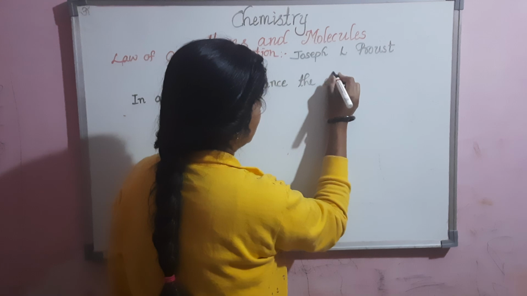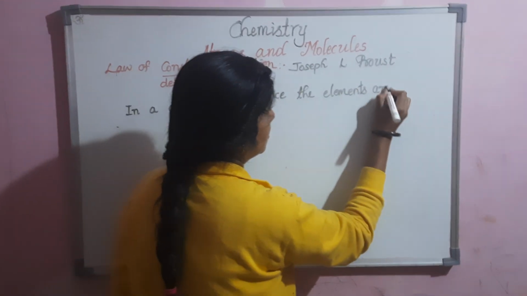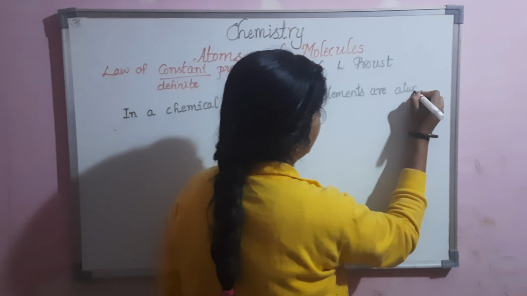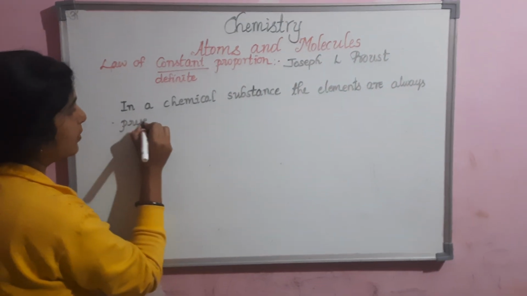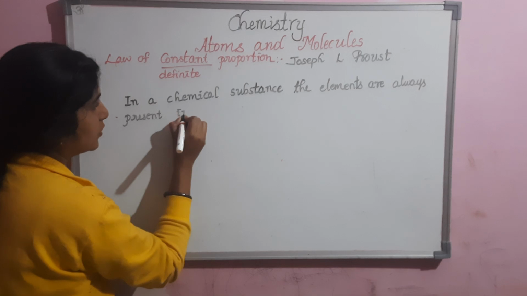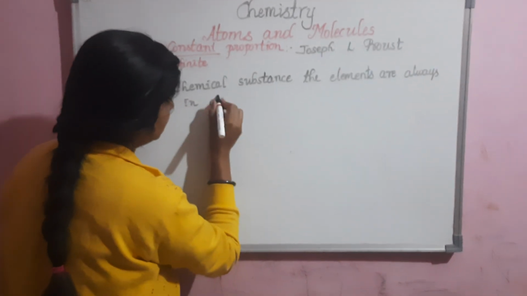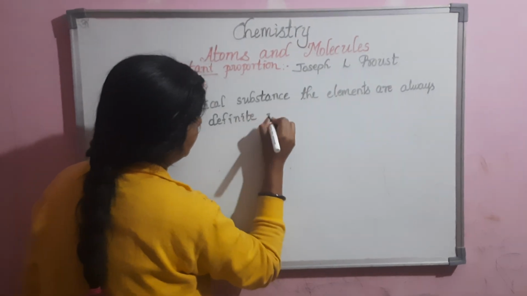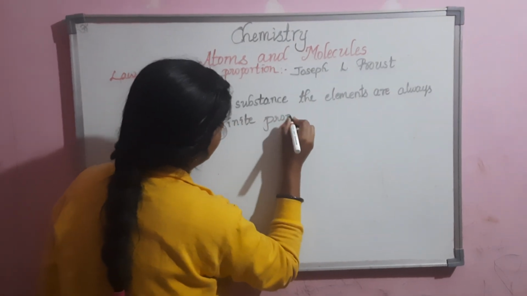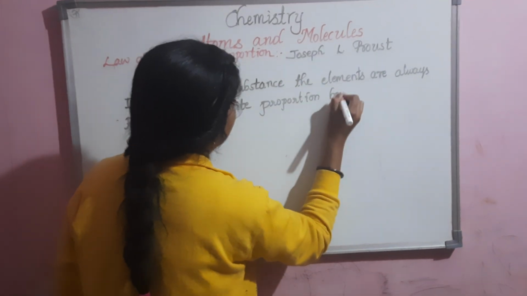The elements are always present in definite proportion by mass.